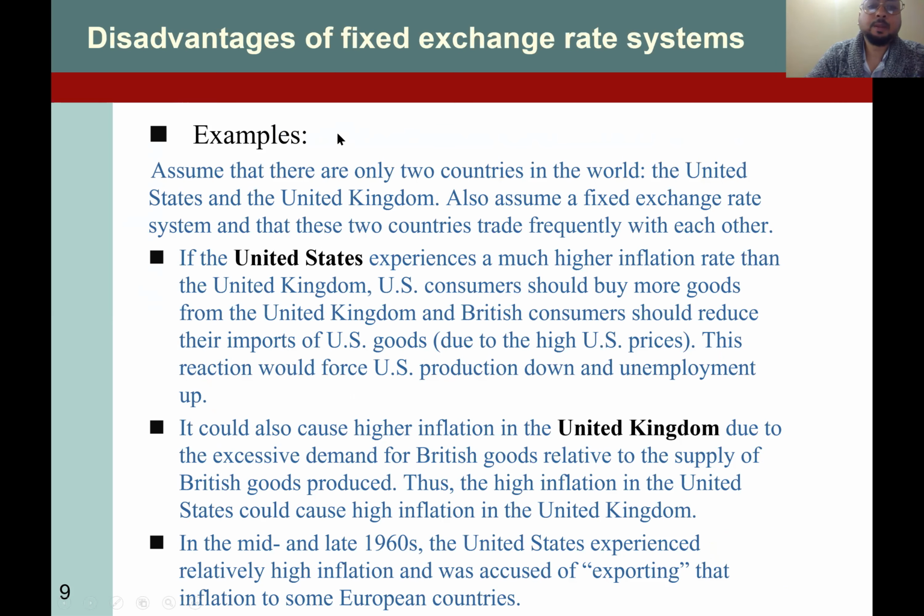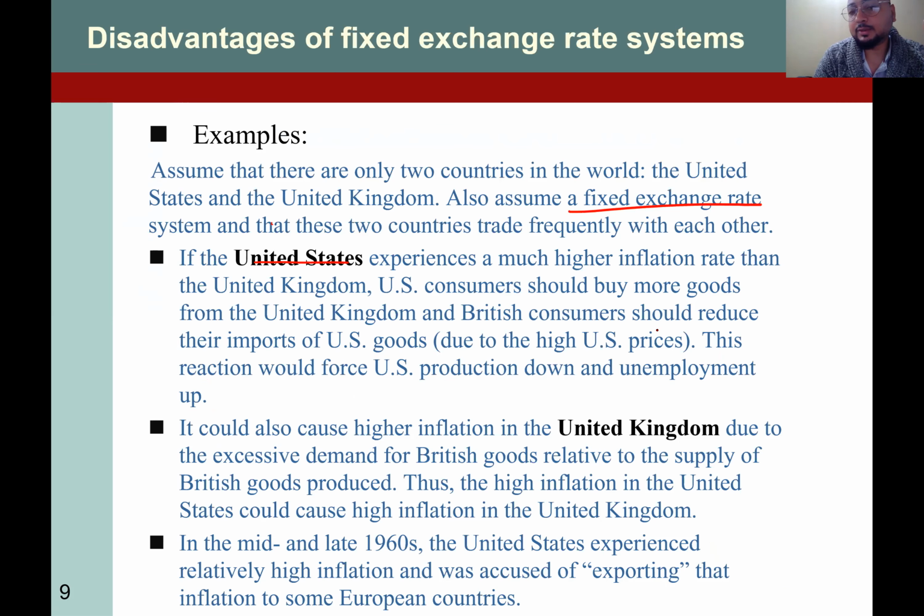Examples are: assume that there are only two countries in the world, the United States and the United Kingdom. Assume a fixed exchange rate system in the two countries. So if the United States experiences high inflation, right? Then the US consumer should buy more goods from the UK, right?